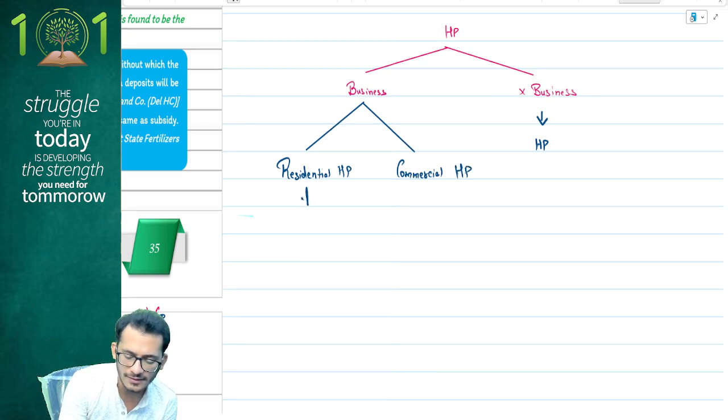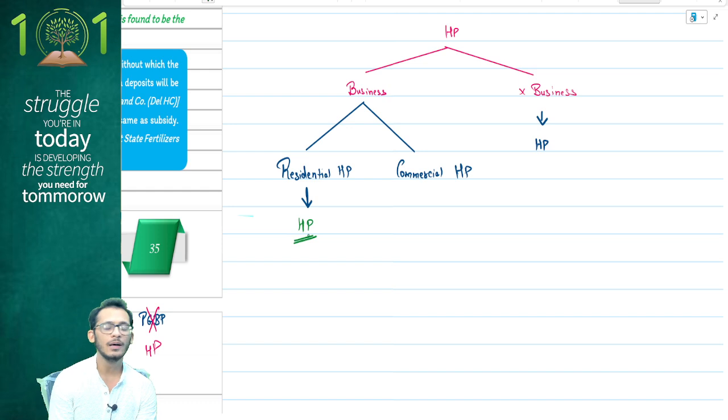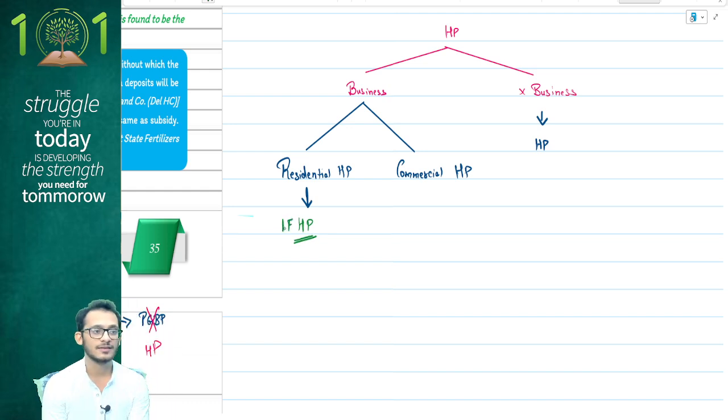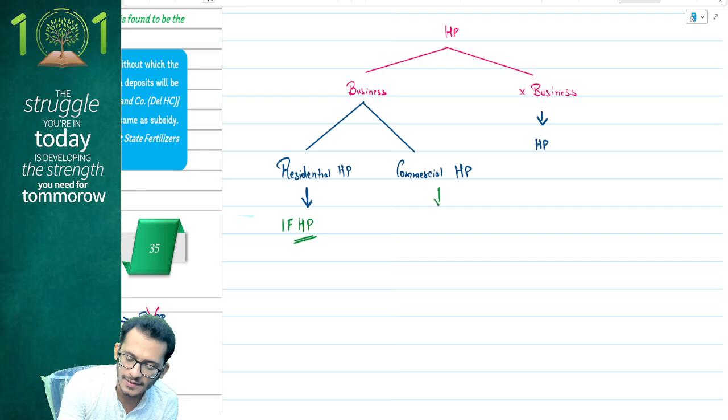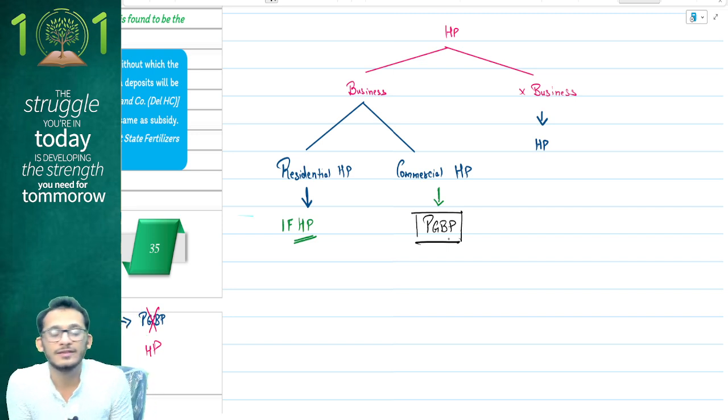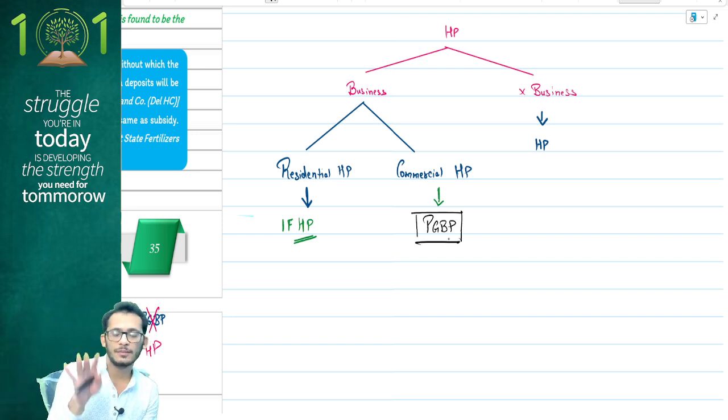If you tell me it's a residential house property, the current year amendment will say this will also become taxable under the head HP, even if you can tell me that this is your main business. Whereas if it is your commercial HP, then there is no change. This still remains under PGBP, which means from the current year, people, there is only one item which can stand under PGBP, which is those commercial house properties which you are giving for business purposes.